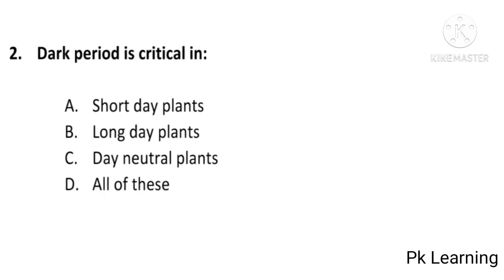Dark period is critical in short day plants, long day plants, day neutral plants, or all of these? And the answer is A, short day plants. Dark period is critical in short day plants. A is the correct option. And next question is